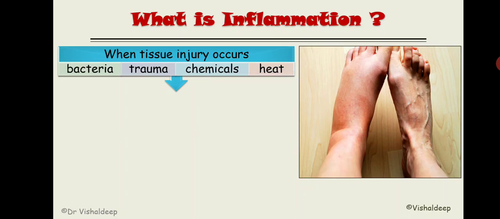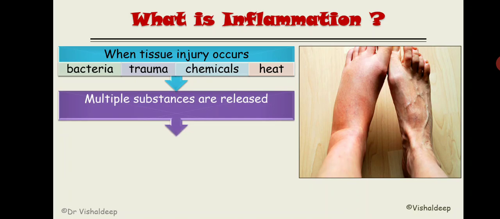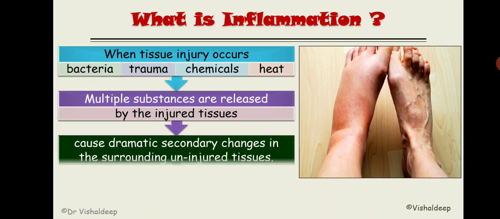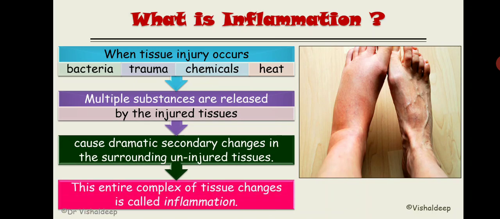Whenever tissue injury occurs, in that damaged tissue multiple substances get released by the injured tissue, and that injured tissue causes dramatic secondary changes in the surrounding uninjured tissue. So basically the substance is released from the injured tissue, and that substance will eventually perform certain changes in the surrounding normal tissue or uninjured tissue. This entire complex of tissue change is called inflammation.